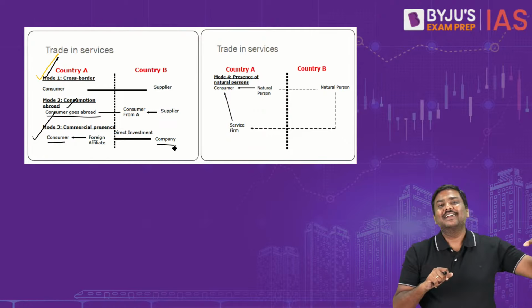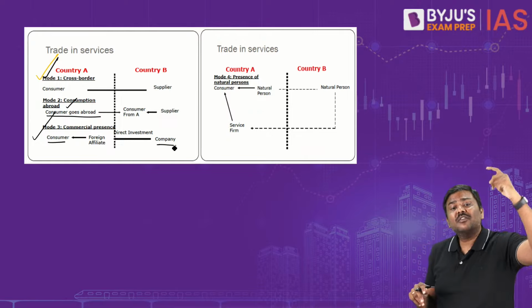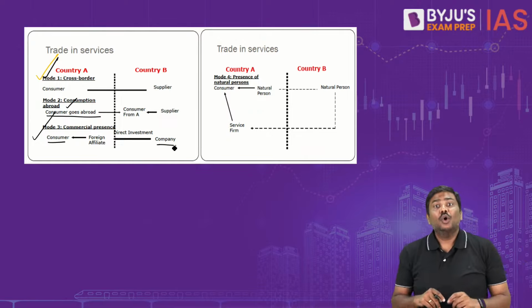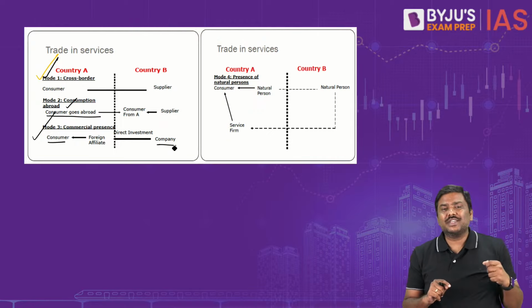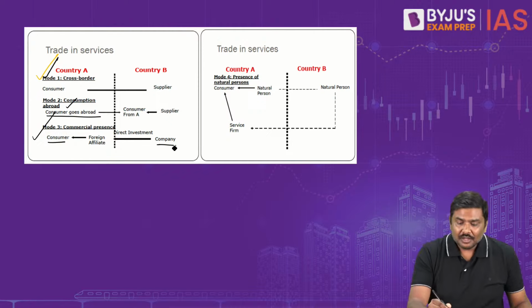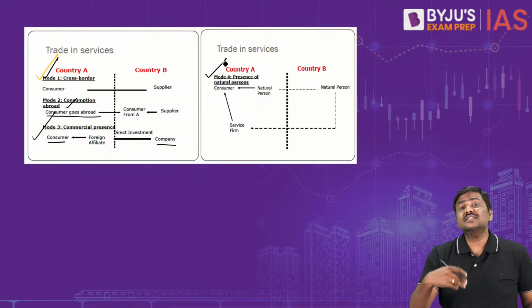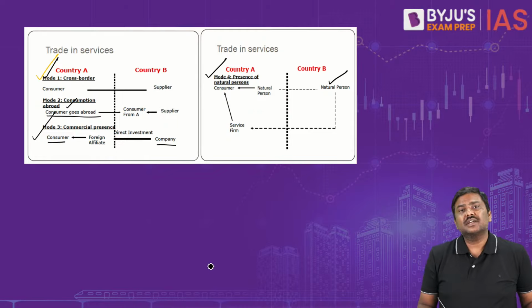For example, if Oyo goes to USA, starts providing services in USA. Ola goes to USA, starts providing the services to USA. Is it not mode 3? And finally, mode 4, presence of natural persons. Right, what will happen in presence of natural person?